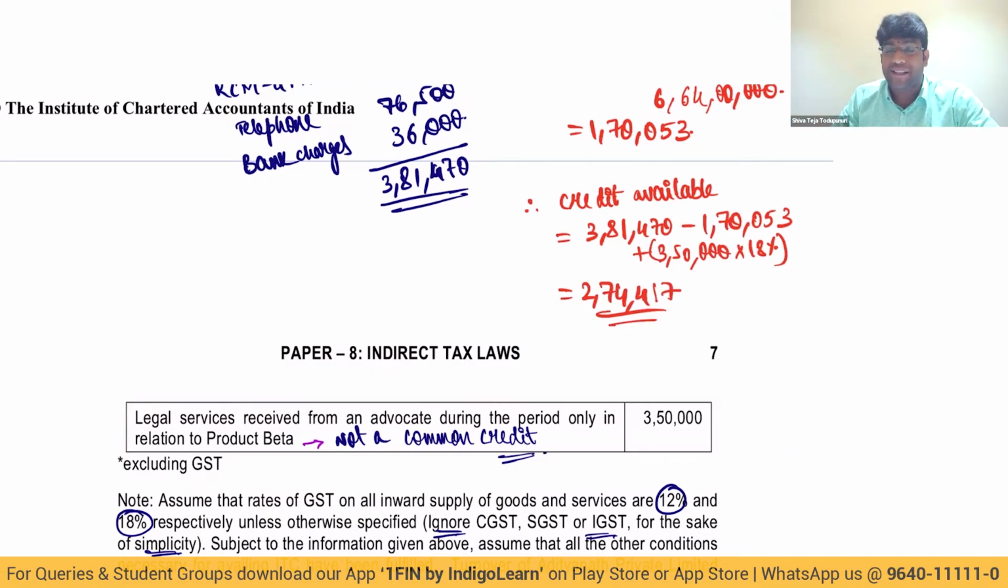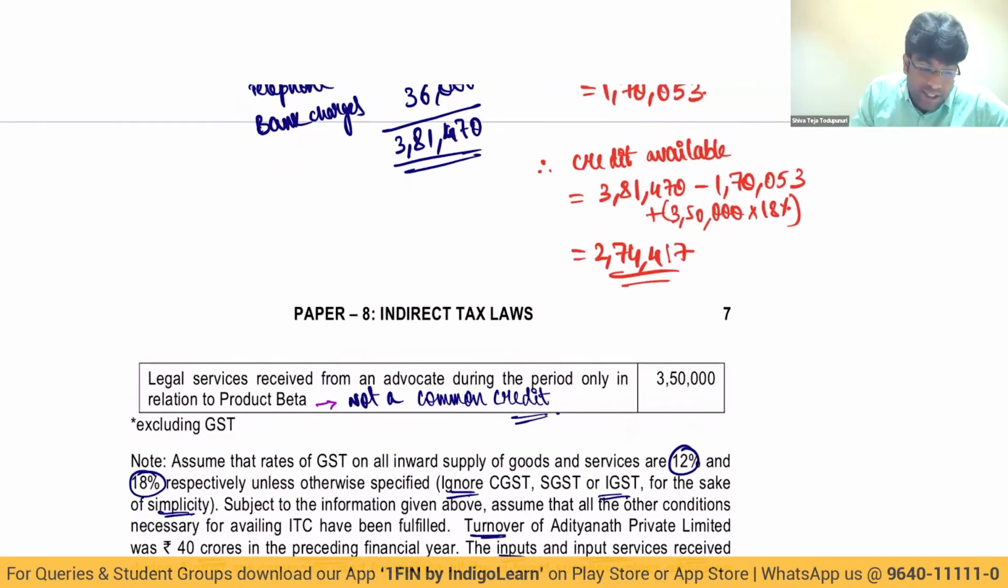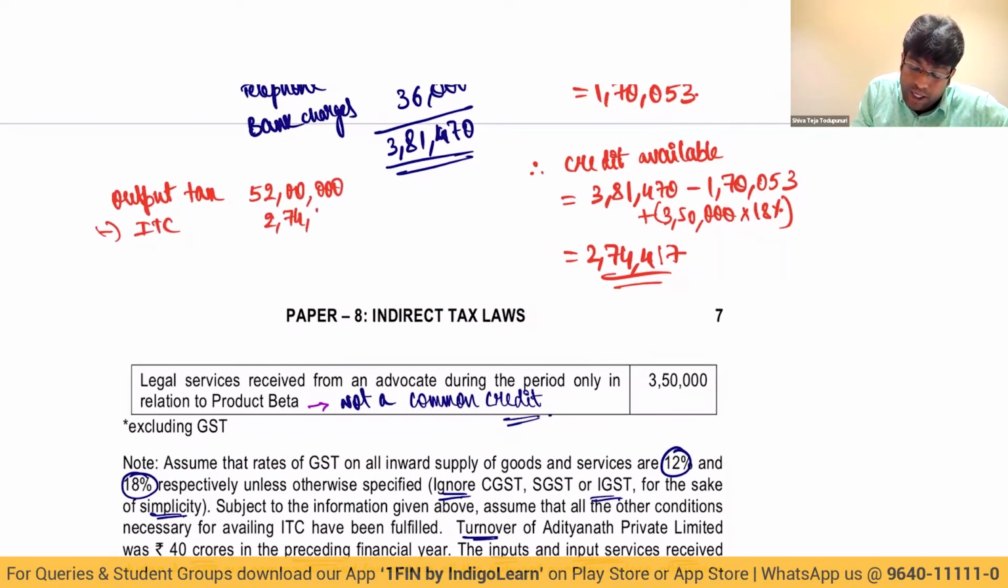I hope this point is making sense for all of you. Yeah. So 274,417 is my total credit, which is available. And already we discussed that, my dear friends, that my output tax in the previous question we solved, it is 52 lakhs less input tax credit 2,74,417. 52 lakhs minus 274,417. It is coming to 49,25,583. This is payable using electronic cash ledger.